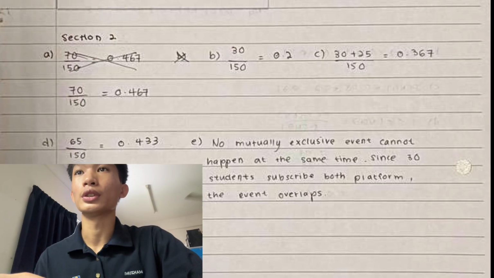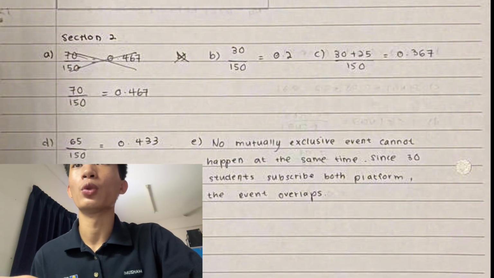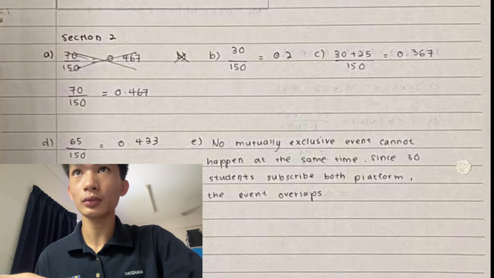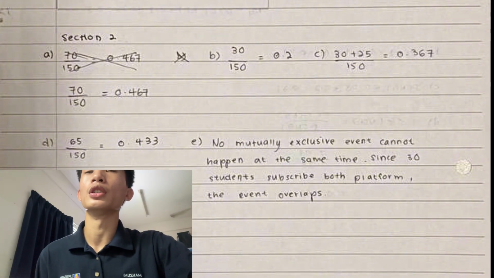For question C, what is the probability that a student plays only one sport? So 30 plus 25, and we divide by the total students, which is 150, so we get the probability of 0.367 for students who play only one sport.